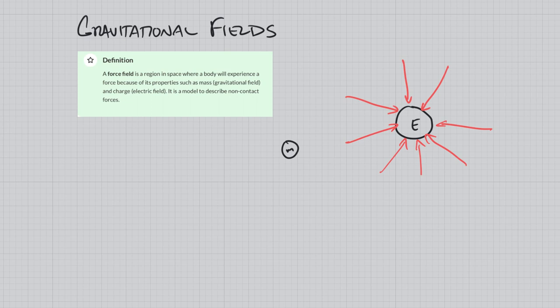And similar to electric fields, the more lines we have around an object, the stronger the gravitational field. So the moon might have a gravitational field that looks like this, whereas the Earth would have a gravitational field that looks like this, and the sun would have one with substantially more. Okay. Now, if we go back to when we were talking about electric fields, it was the electric force divided by my charge. That's one way that I could solve for it. Gravitational fields are going to be similar. So for a gravitational field, we're going to symbolize that with G. This is our gravitational field.